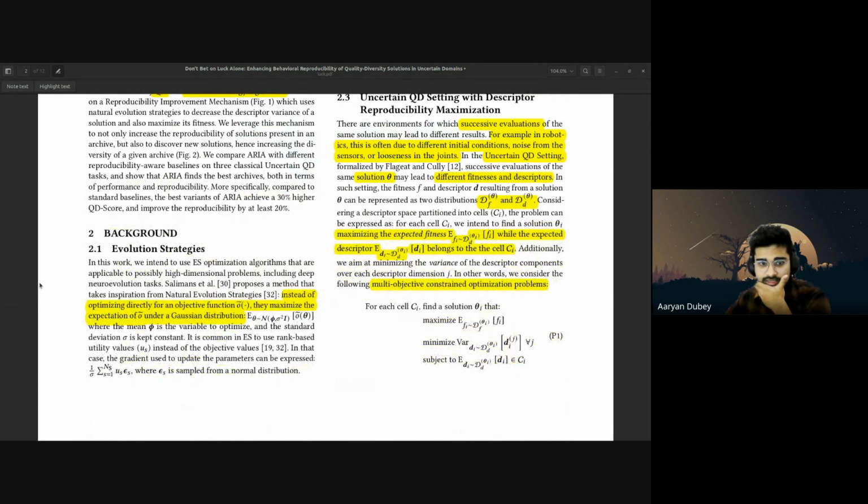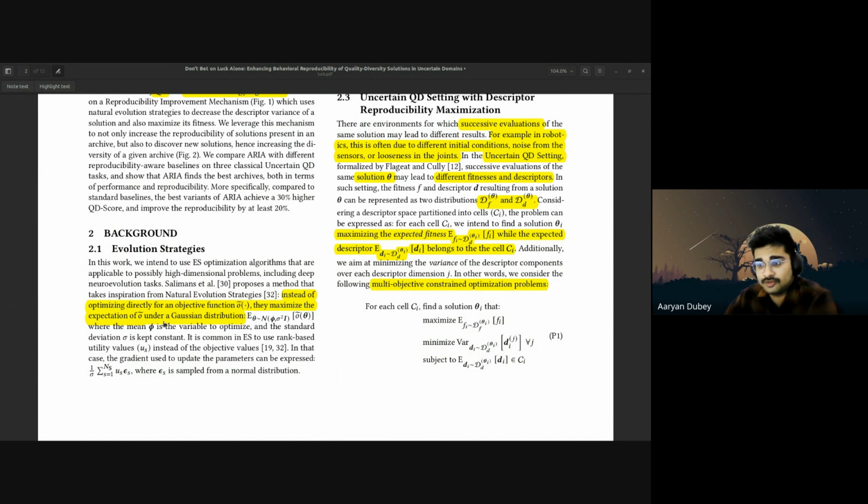So let's see. So yeah, evolutionary strategies. In this work, they define an evolutionary strategy optimization algorithm that is applicable to high dimensional problems. They say that instead of optimizing directly an objective function, generally we all know about the objective function, it could be an F1 score, from the machine learning model perspective, or it could be anything. Instead of directly optimizing that objective function, they maximize